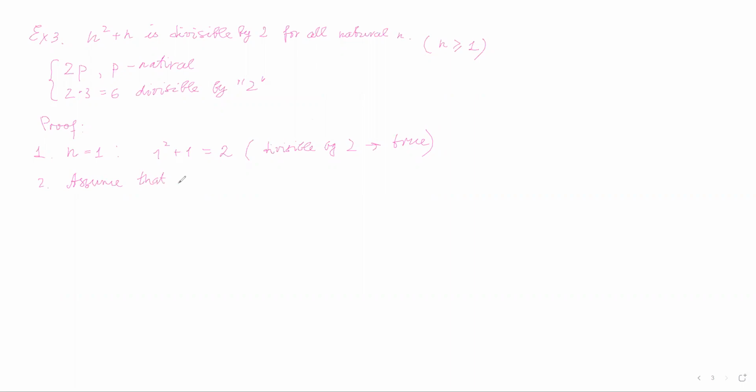Assume that it is true for n equals k. How does it look? Well, for n equals k, it's going to look like that. Sorry. Where's my razor? That k squared plus k is divisible by 2, right? That's true. Well, we are going to write down that it equals 2p, p natural.